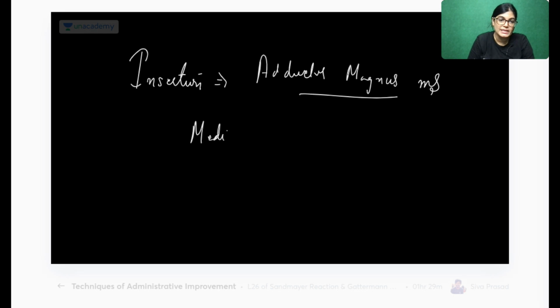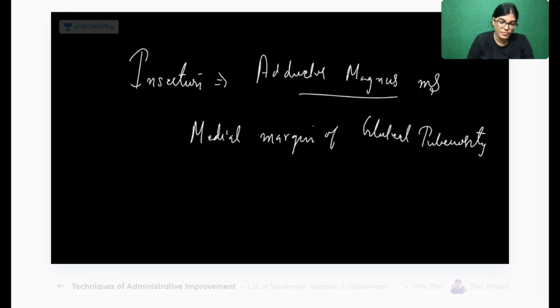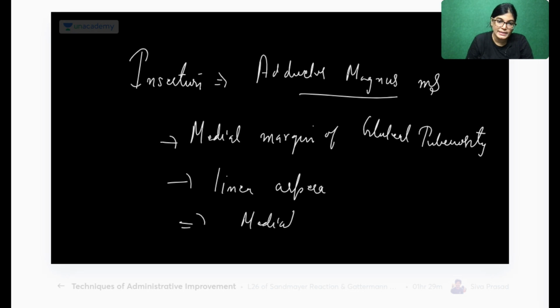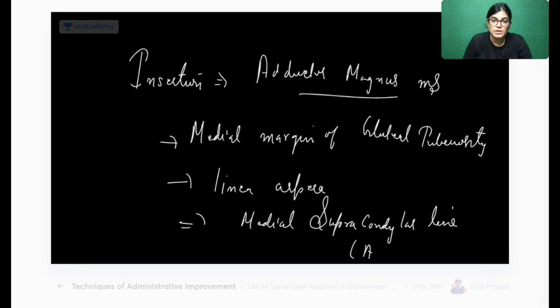Insertion is onto the medial margin of the gluteal tuberosity, also in the linea aspera, also in the medial supracondylar ridge or line, and also going till the level of the adductor tubercle.